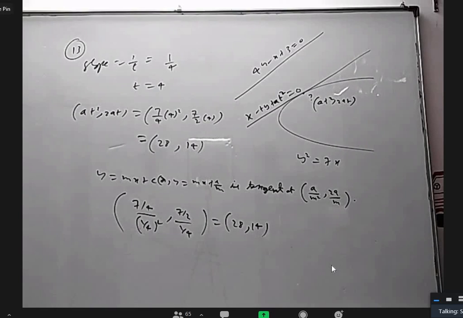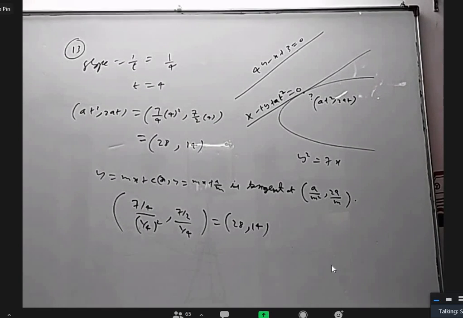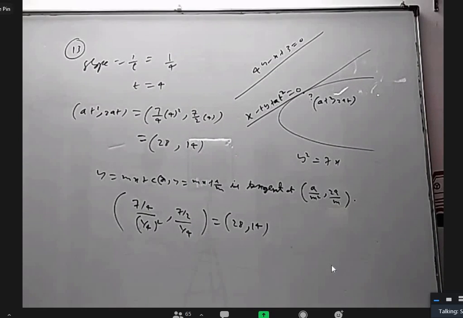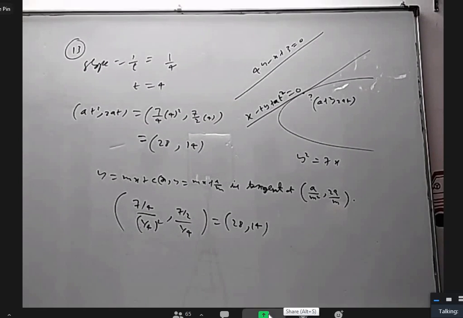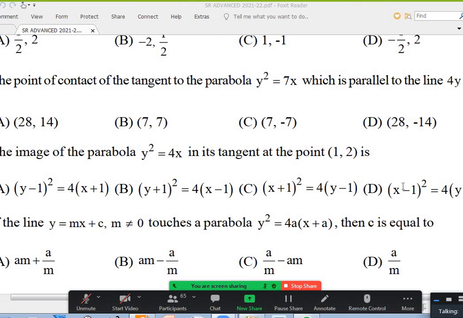It is very, very important. You have to practice a lot of questions on parabola. Otherwise, you will not be able to remember. There are a lot of things you have to remember. Even if there are questions which are directly based on formulas, it doesn't matter, because it helps you to remember the formulas.